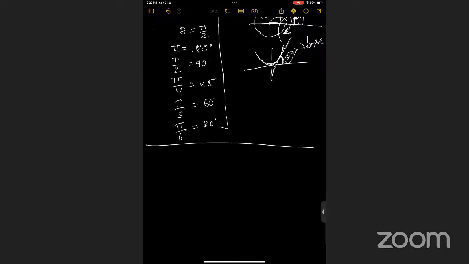So if we pick specifically the sine function, sine theta, so you know that when theta equals 0, sine theta is 0, right? When theta equals pi by 2, then sine theta is 1, right?